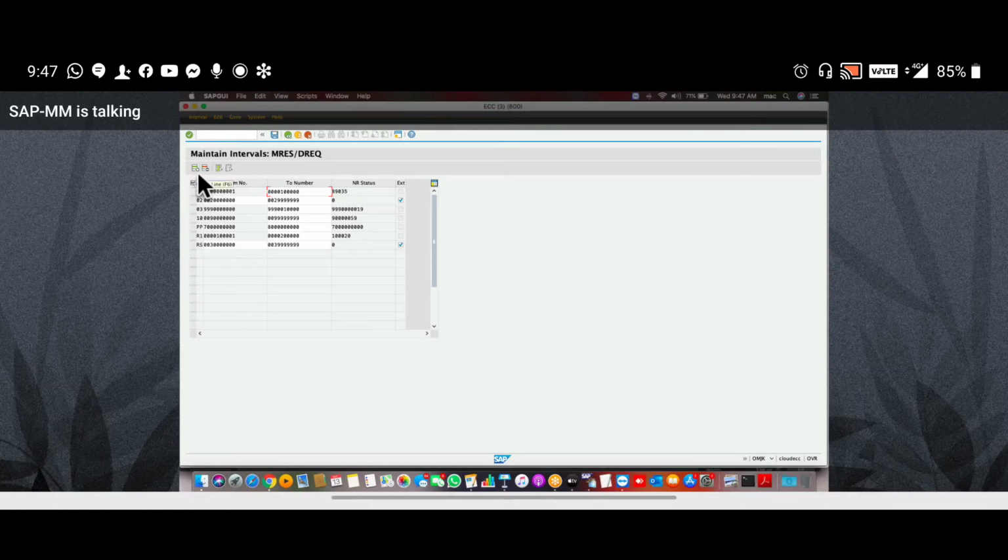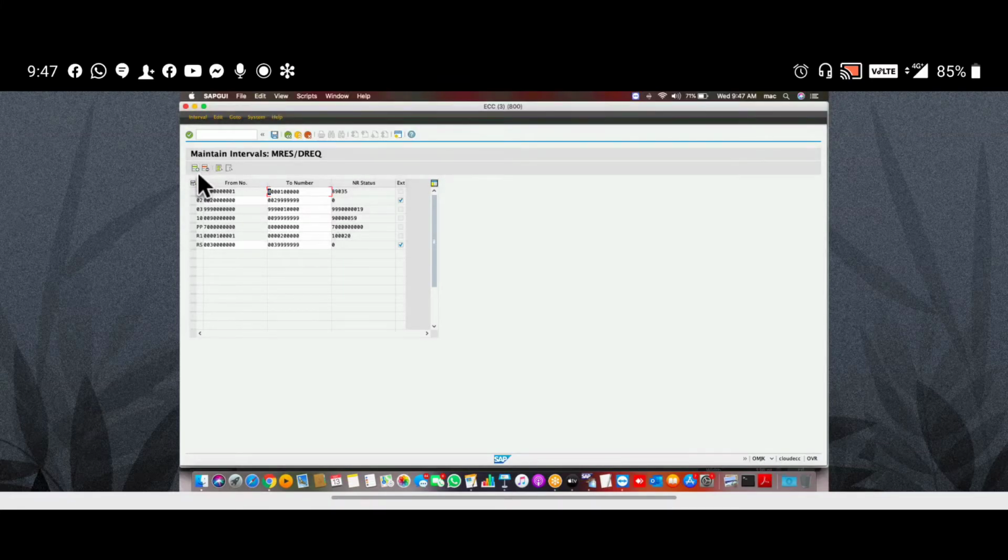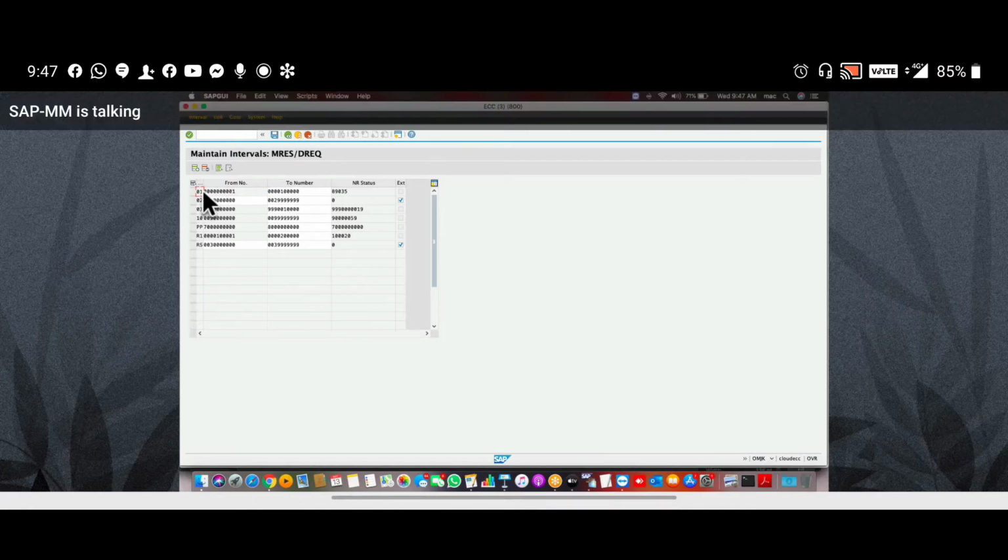Then insert line. Give serial number, comma, from and to number range.